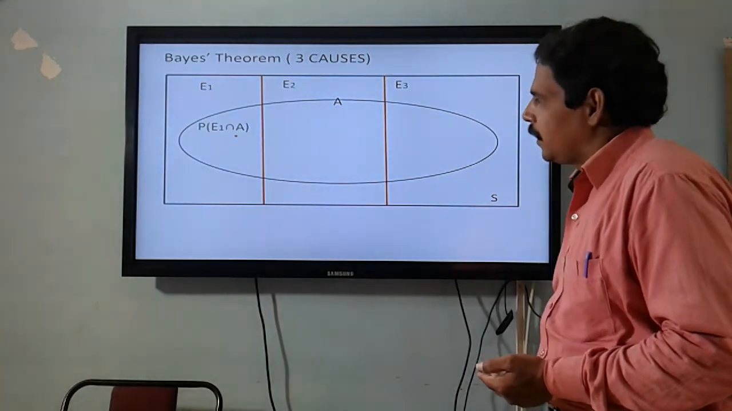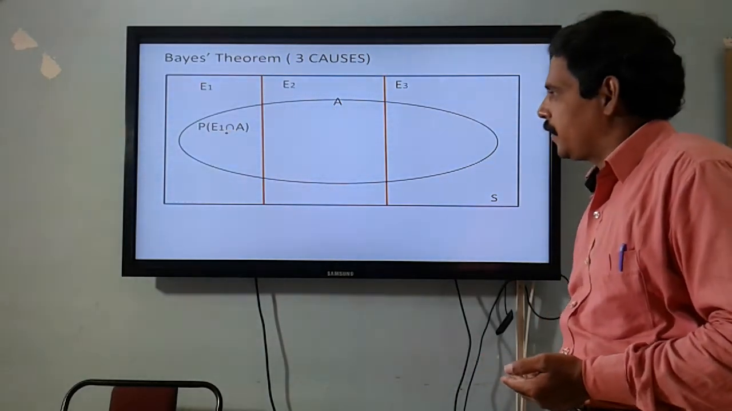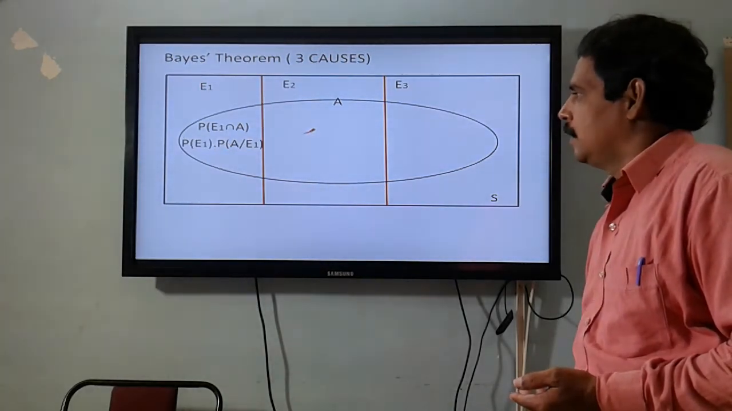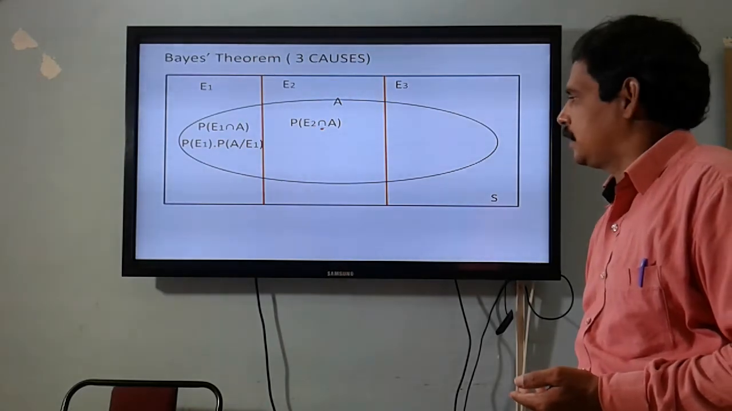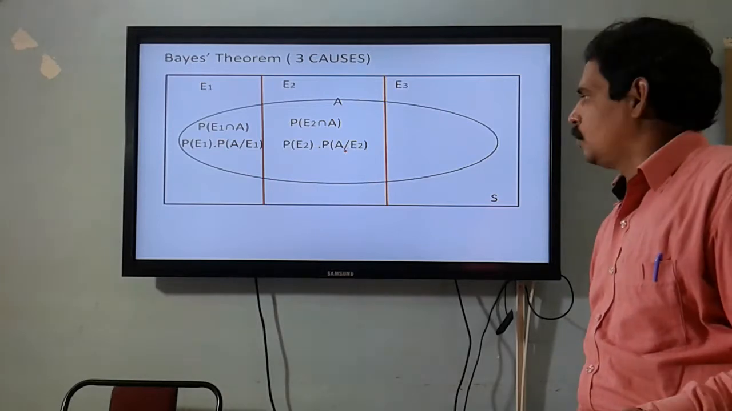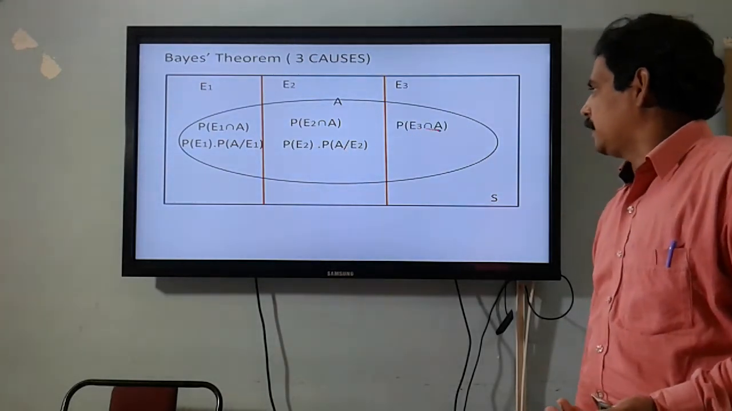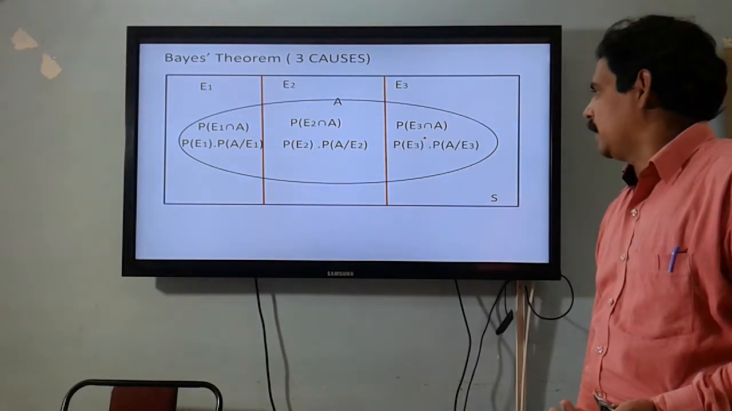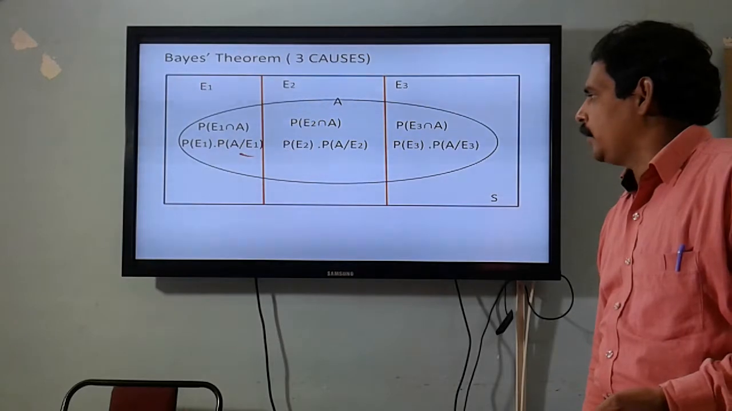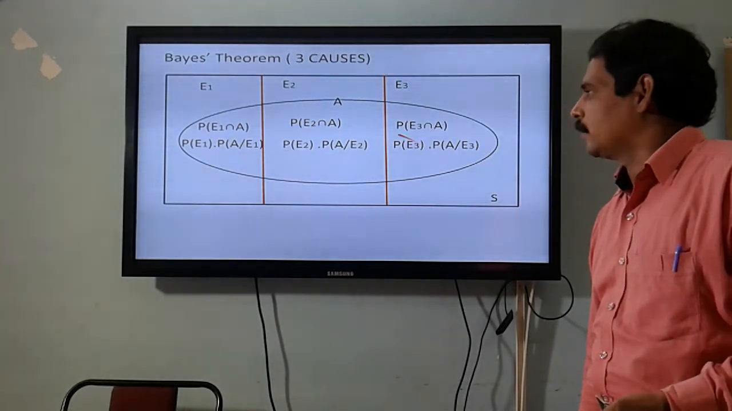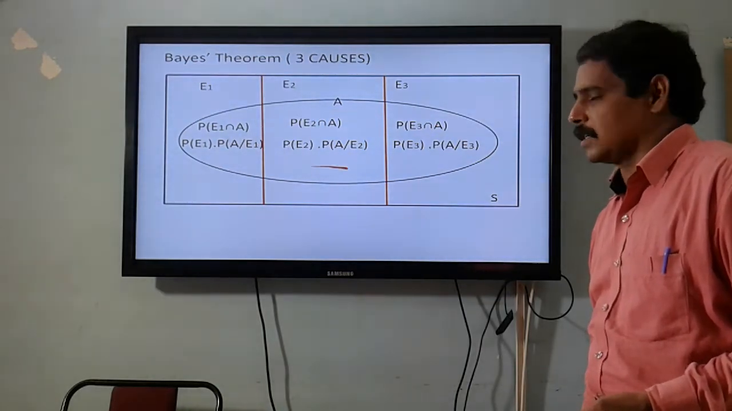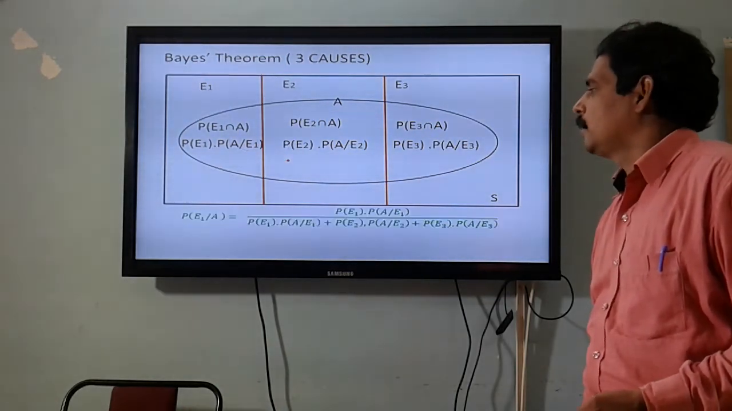Now this portion is E1 intersection A. The probability of E1 intersection A is given by probability of E1 into probability of A by E1, and this portion, E2 intersection A, has probability given by probability of E2 into probability of A by E2, and this portion is E3 intersection A, and its probability is given by probability of E3 into probability of A by E3. If we add all these three probabilities, then we get total probability of A. Theorem of total probability gives us probability of A.